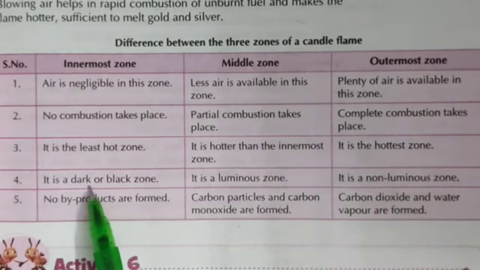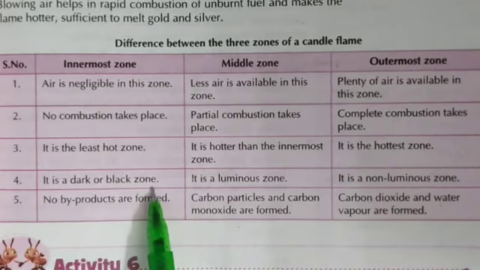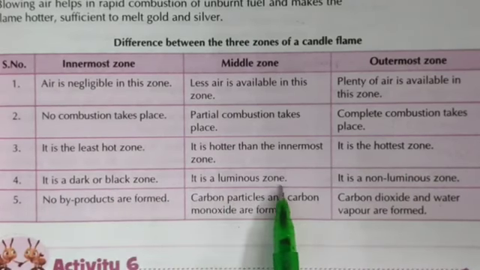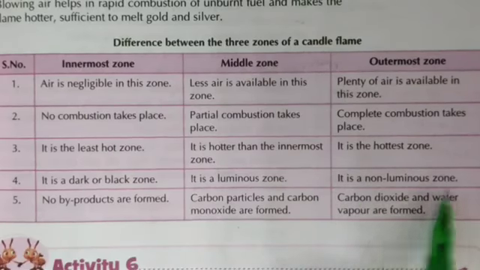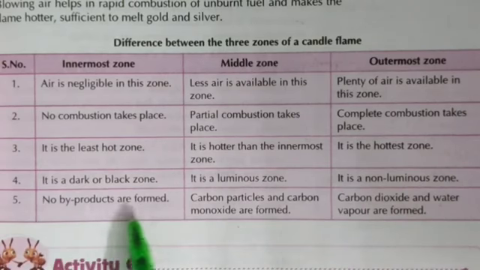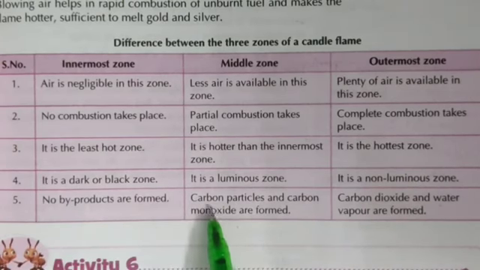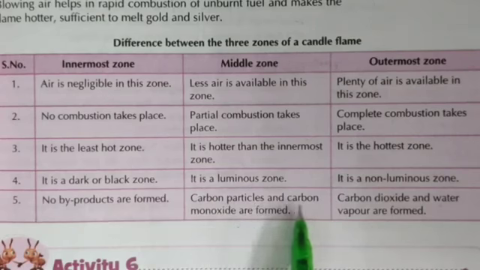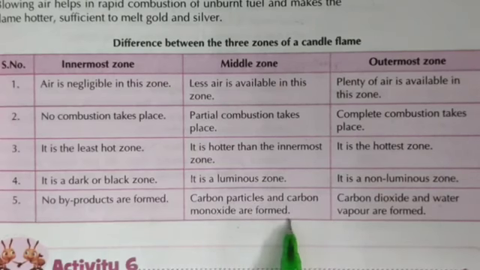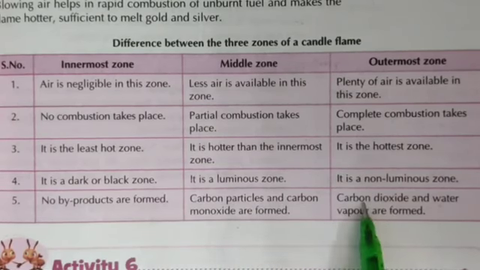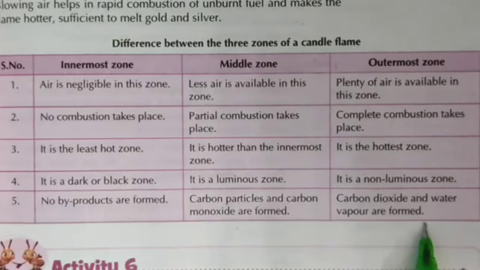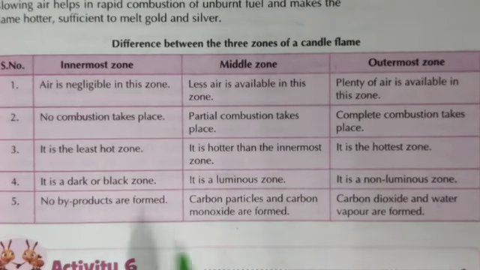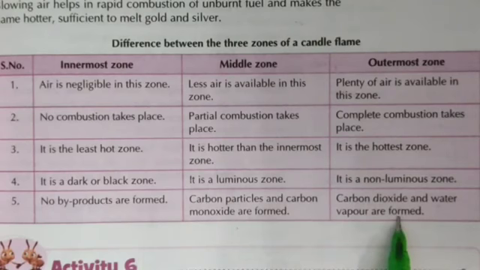Innermost is dark or black zone, middle is luminous zone, and outermost is non-luminous zone. In the innermost zone no byproducts are formed, but in middle zone, carbon particles and carbon monoxide are formed. In outermost zone, carbon dioxide and water vapors are formed. So, these are the differences between the three zones of a candle flame.